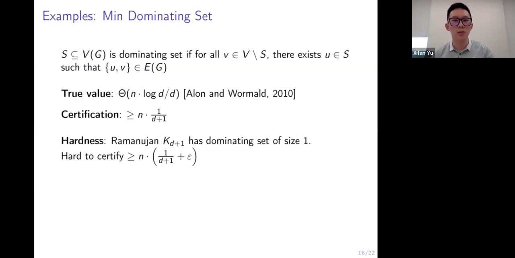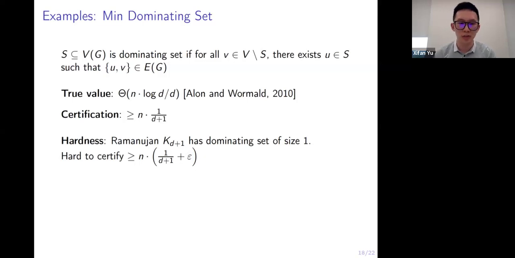First, let us consider the minimum dominating set. Just a reminder that a set S is called a dominating set if every vertex in V minus S is dominated by some vertex inside S. The true value of this number for random d-regular graphs is on the order of n times log d over d.